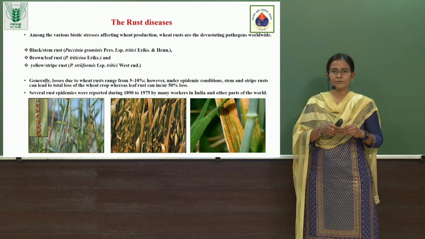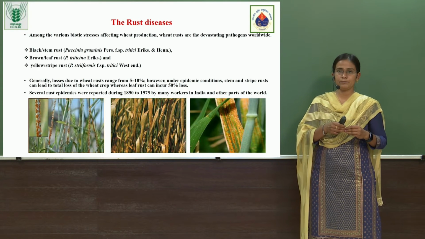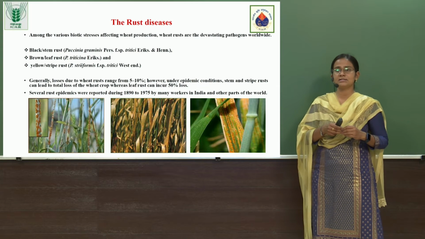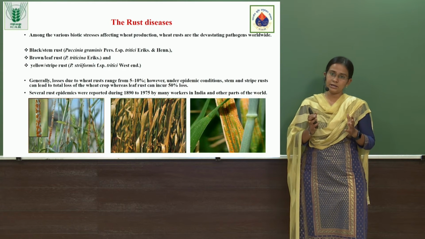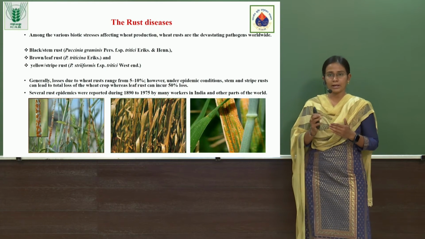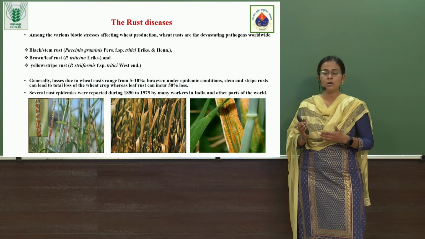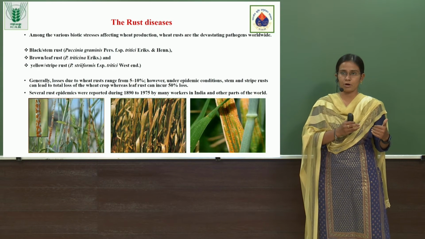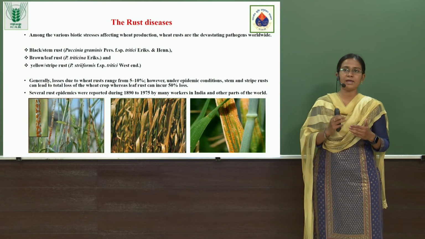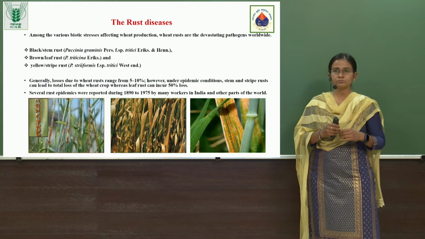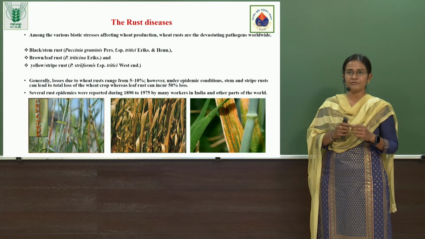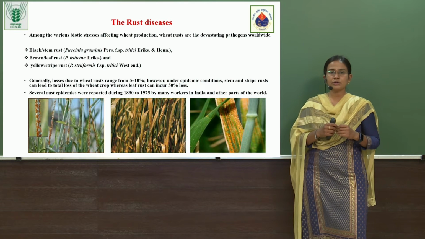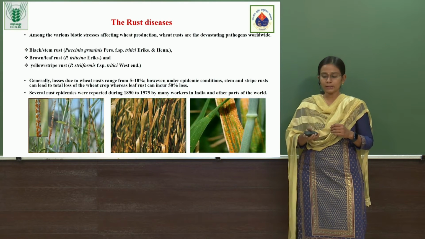Brown rust or the leaf rust is the most devastating rust disease in the world, because it can accommodate any type of temperatures. It can thrive in colder temperatures and also in hotter environments. So all over India we have the problem with leaf rust. And stripe rust is a cool temperature loving rust species. So it's mainly seen in northern parts of India.